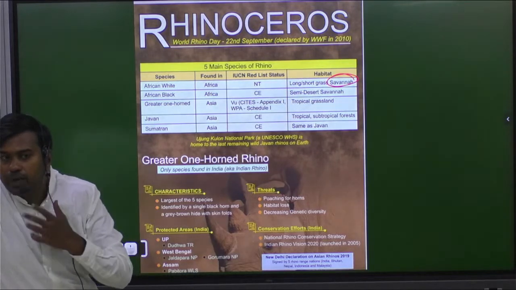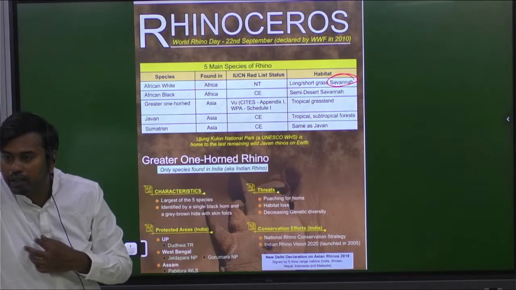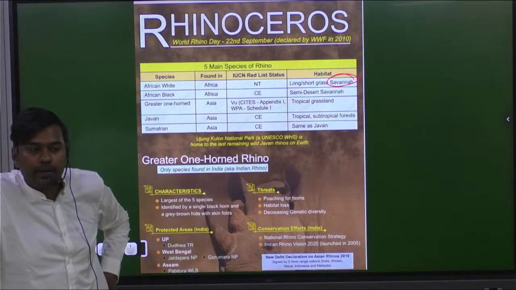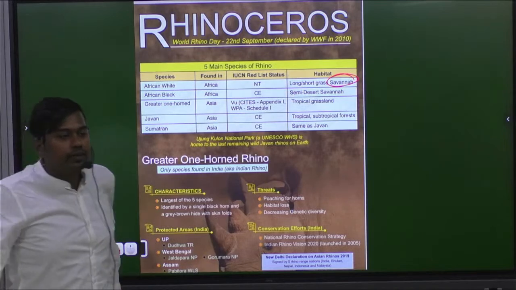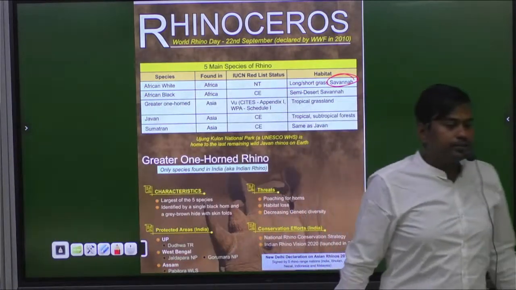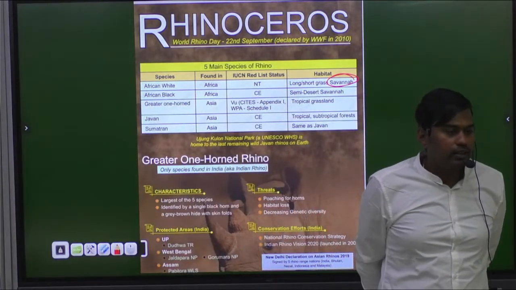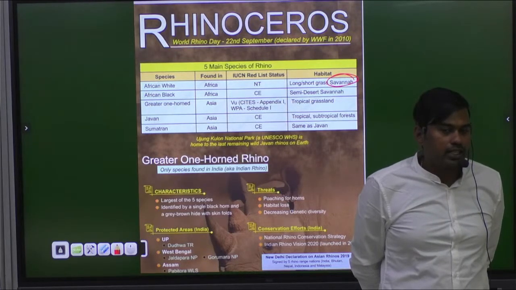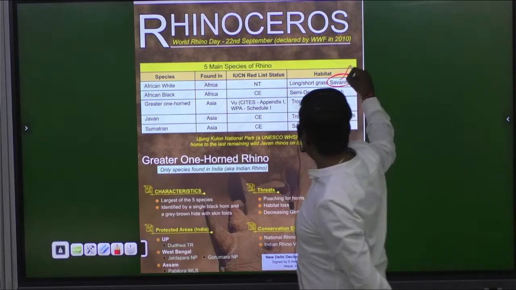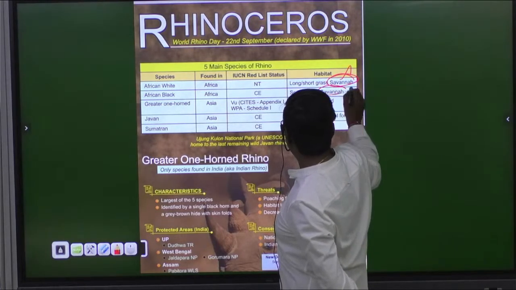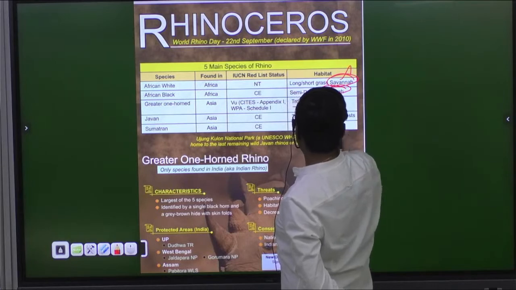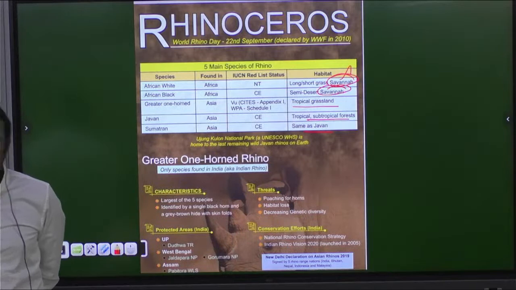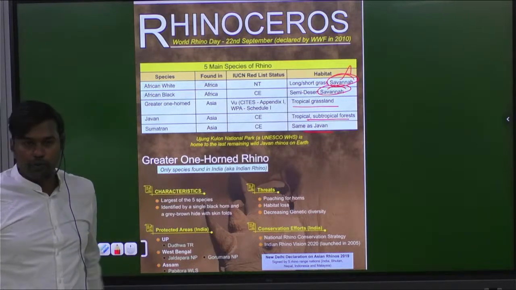In the African physical map, if you are not able to locate savanna grassland, it is there, present in Africa. Yes, so it is in Africa. Then see here, most of them belong to tropical grasslands only. Tropical forest and forest region or grassland region. So it requires this habitat.